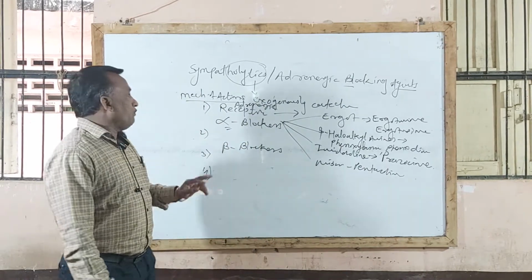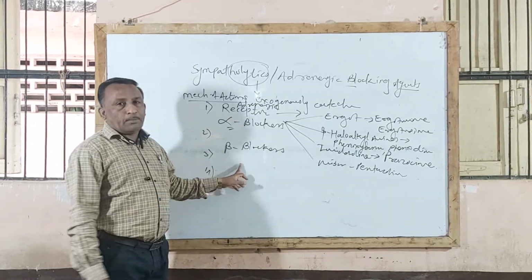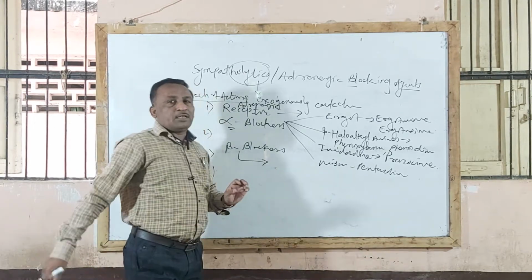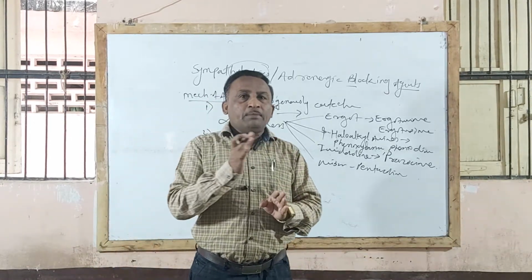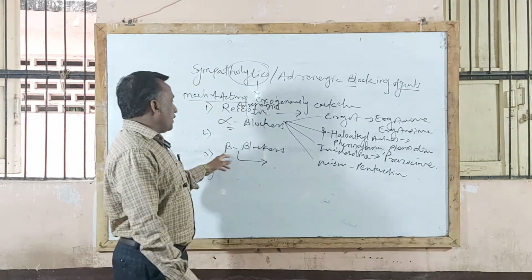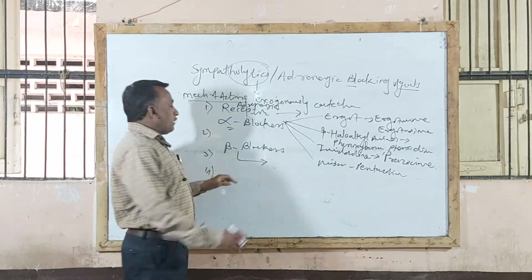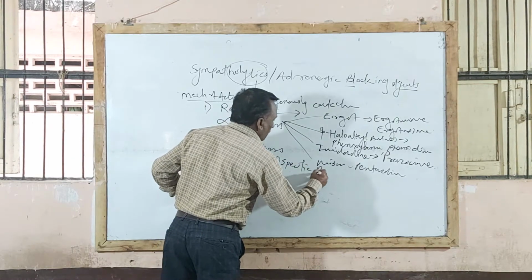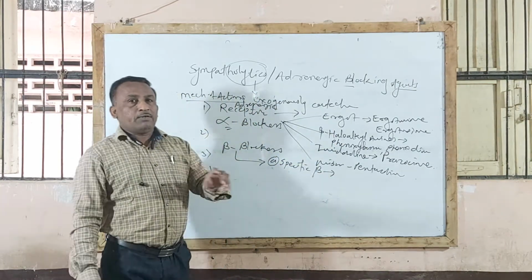Then the second type under receptor blocking agent is beta blocker. These agents block beta receptors wherever they are present, that is beta 1 and beta 2 receptor blocking action, therefore called beta blockers. In that, the first type is called specific beta blocker, which blocks the activity of isoprenaline.